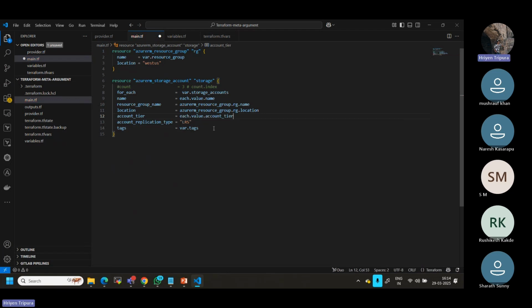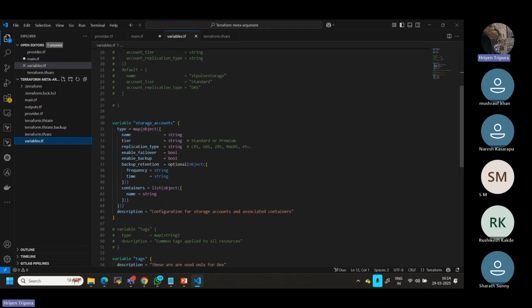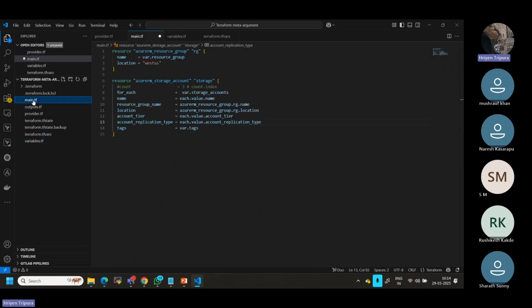Like this, we can define it in a dynamic way. It has to map whatever value we have. The replication type, I can remove, and define value dot account replication type like that. Because all these values, if you go here, I have defined them. You can see the replication type. This is a map of objects, so it has to map. And backups, everything. This is why I have defined it that way. Same way, if you have tags, we can do it, but tags are already using a map of strings, that's okay.